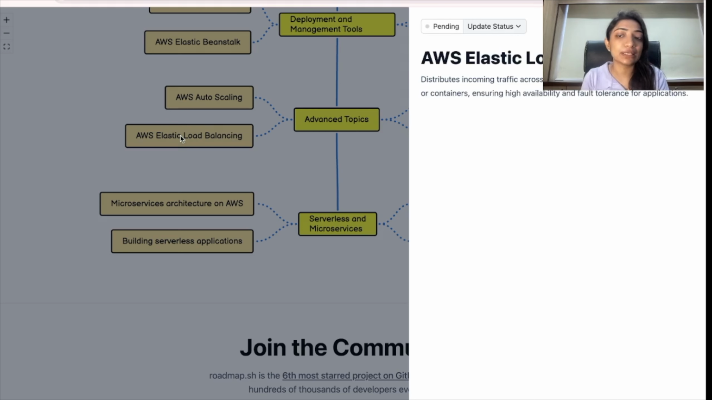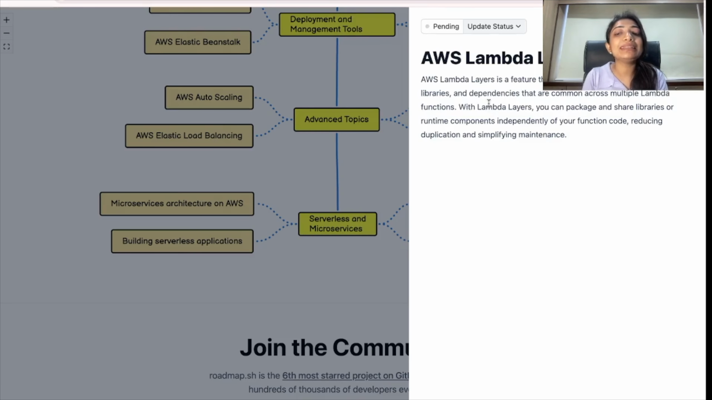Next one is elastic load balancing. It will distribute incoming traffic into multiple targets such as EC2 instances or containers, ensuring high availability and fault tolerance of applications. Another one would be Lambda layers. It is a feature that allows you to centrally manage code, libraries and dependencies that are common across multiple Lambda functions. With Lambda layers, you can package and share libraries or runtime components independently of your function code. It will reduce duplication and simplify your maintenance.